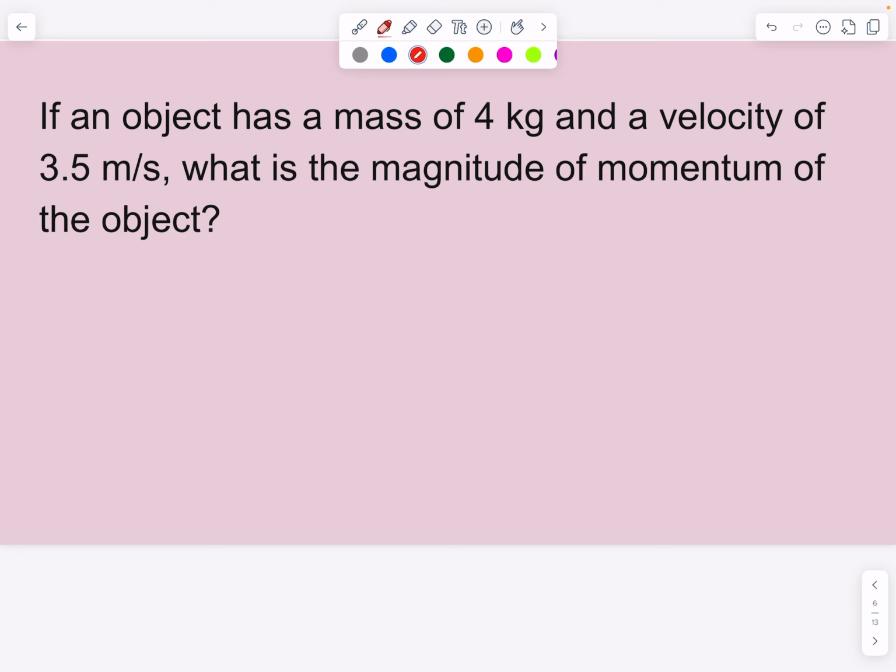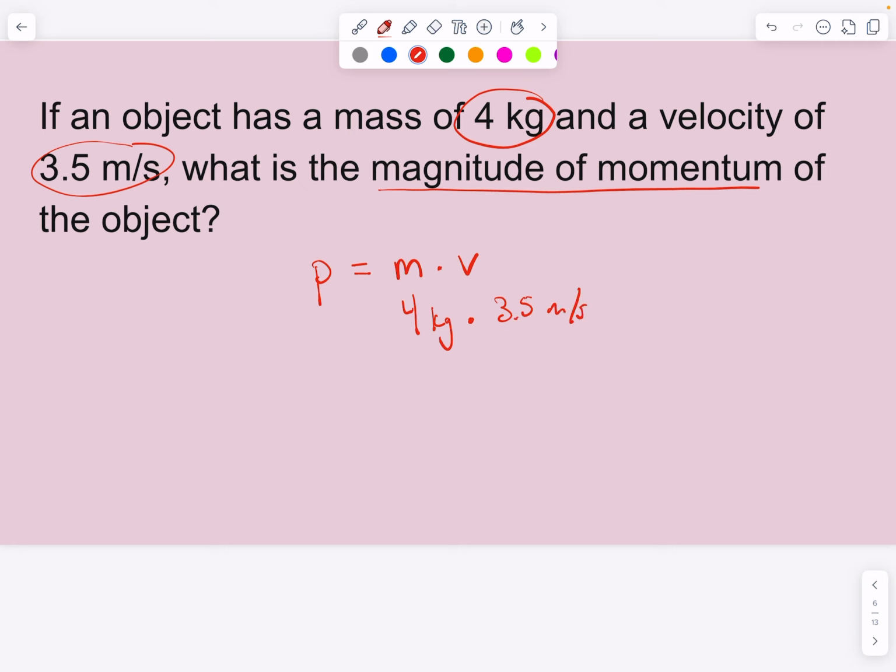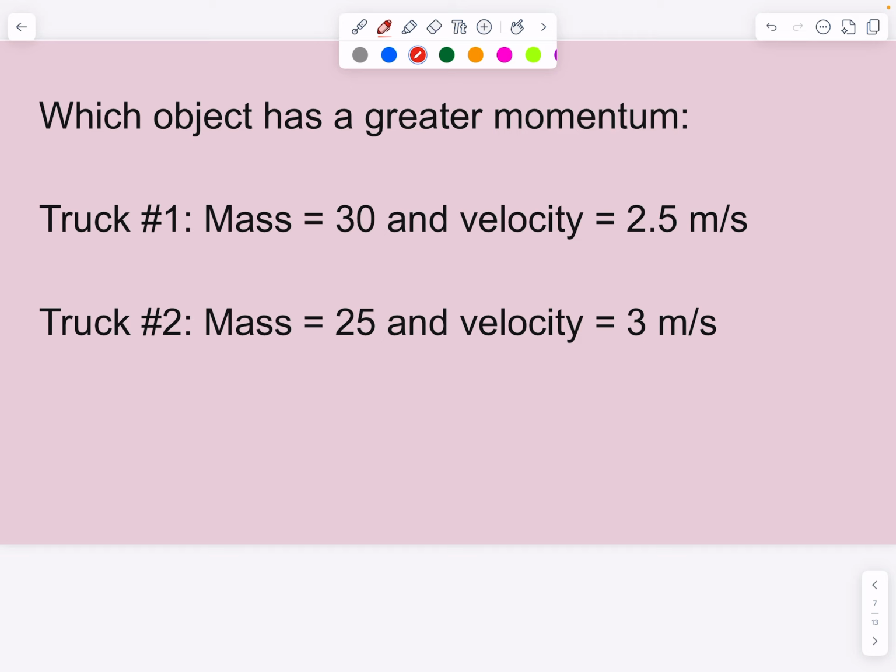If an object has a mass of 4 kilograms and a velocity of 3.5 meters per second, what is the magnitude of momentum of the object? We start with our equation: the magnitude of momentum is found by P, for momentum, equals the mass times the object's velocity. We have a mass of 4 kilograms and a velocity of 3.5 meters per second. We multiply 4 times 3.5, and our momentum is equal to 14 kilograms times meters per second. So it's just a matter of remembering that that is our equation for momentum.